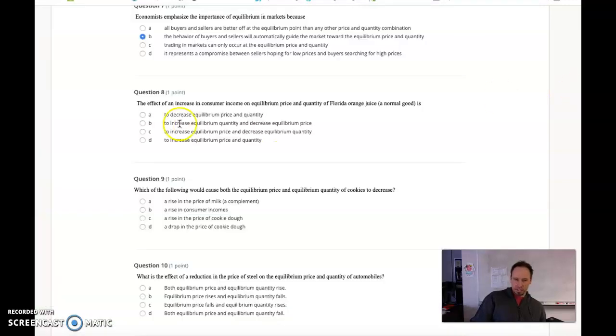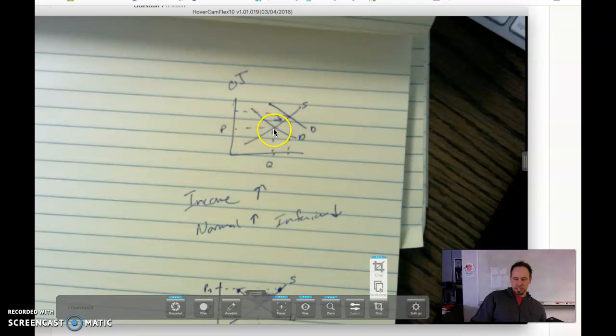Both have increased. So you come here and read our options. To increase equilibrium price and quantity, that would be D. If you map that out, you'll see that income increases, demand shifts to the right, gives us a new equilibrium here with a higher price and higher quantity.